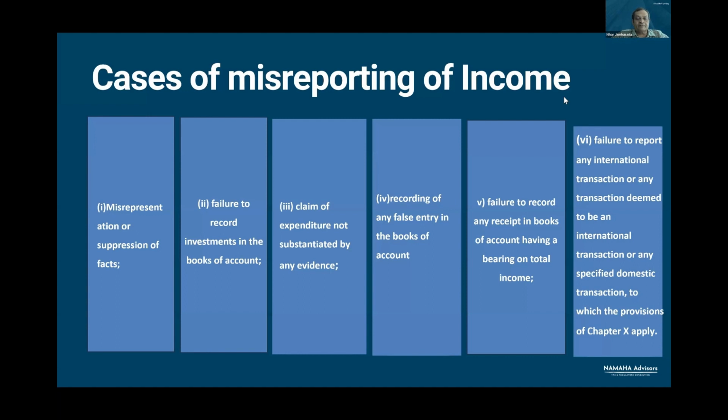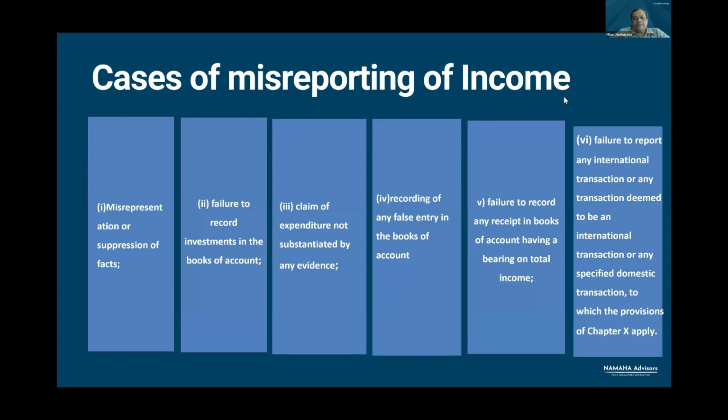Claim of expenditure not substantiated by any evidence. So if you claim an expenditure, you are not able to substantiate by evidence, the expenditure will be regarded as unexplained expenditure, covered by section 69C. Here also, same provisions apply. Under section 115BBE, tax is at 60%, surcharge at 25%, penalty under 271AAC at 10%. So again, same overlap is here also.